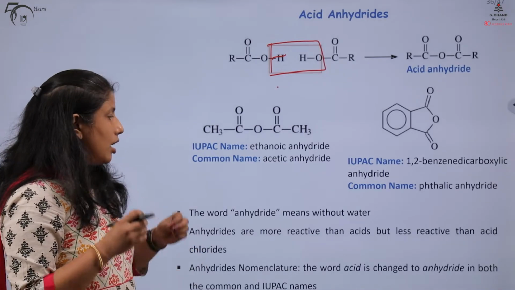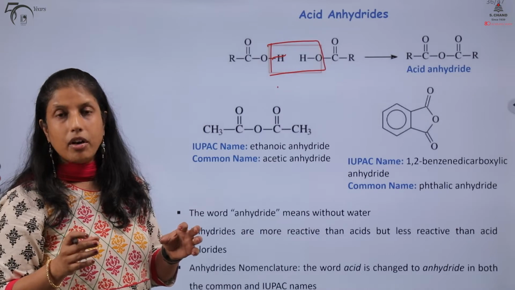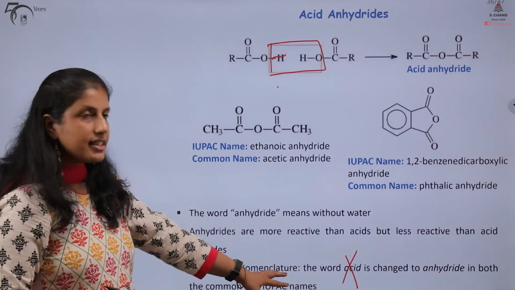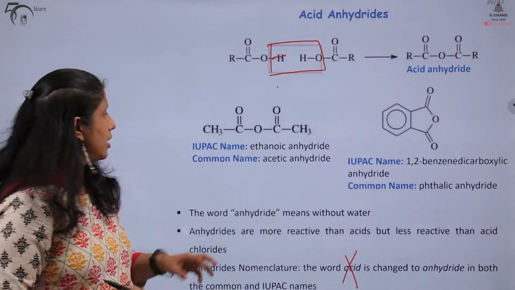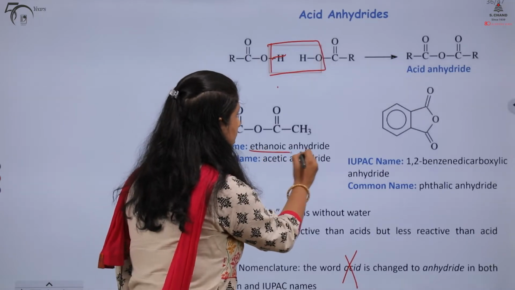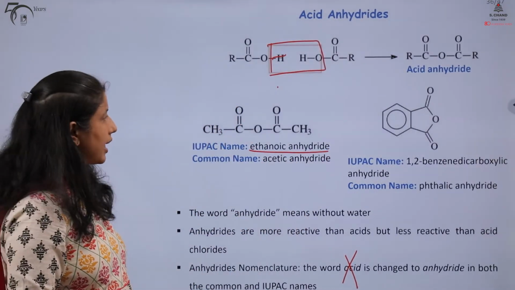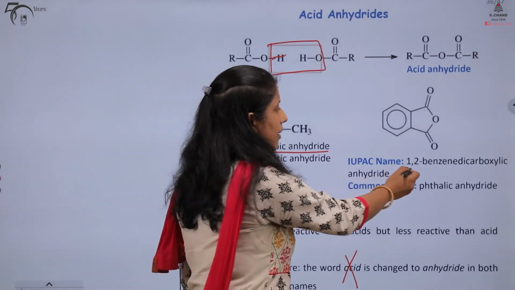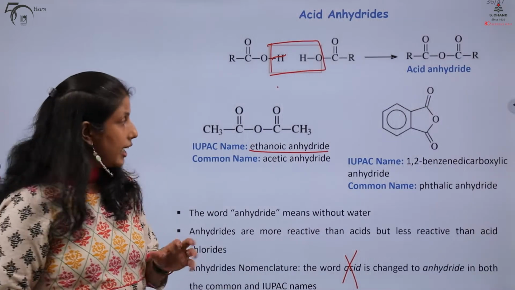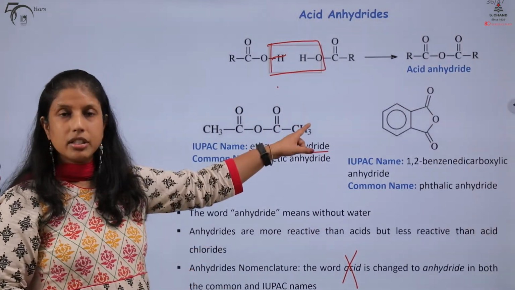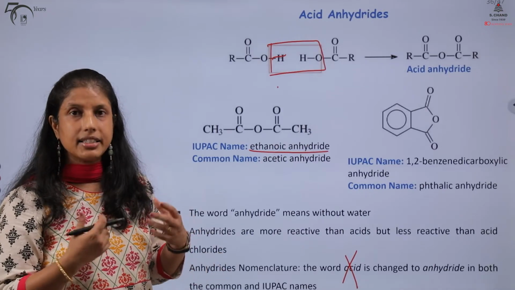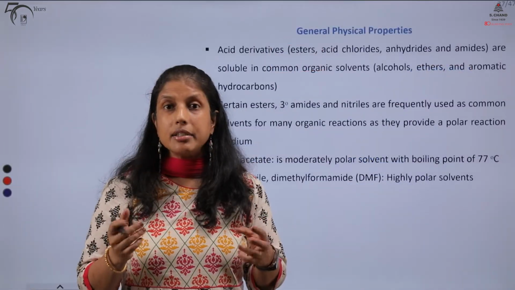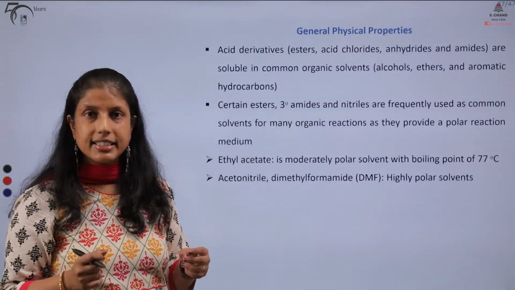How do we name our anhydrides? Very easy. We will simply take the name of the parent acid, but we will change the word acid to the word anhydride. So, here we have ethanoic anhydride coming from ethanoic acid, also commonly known as acetic anhydride, and here we have 1,2-benzene dicarboxylic acid, which you will notice from its structure has a common name known as phthalic anhydride.